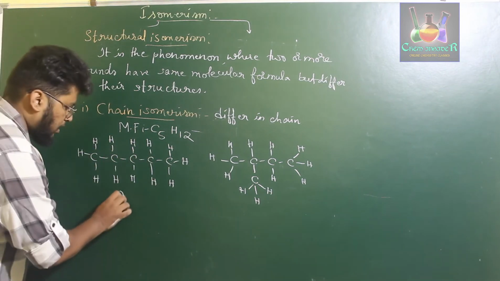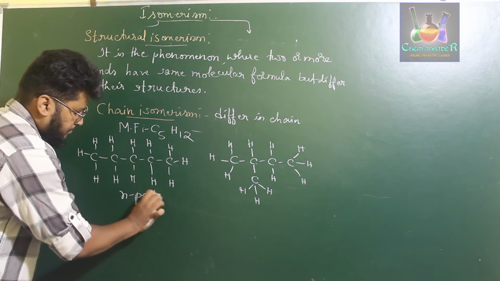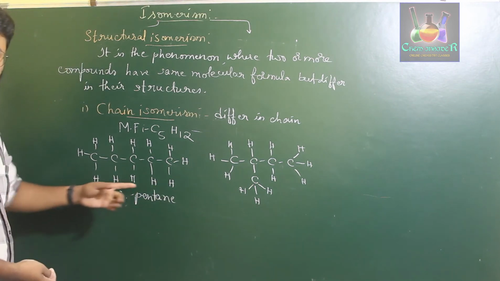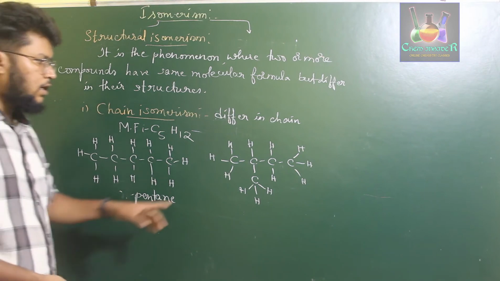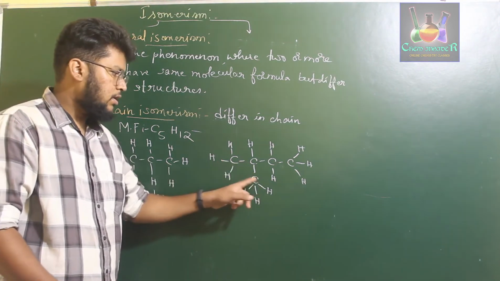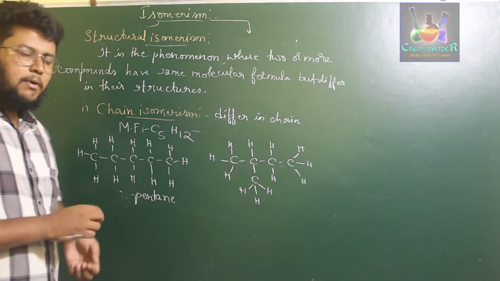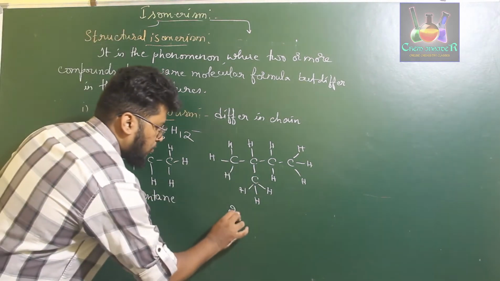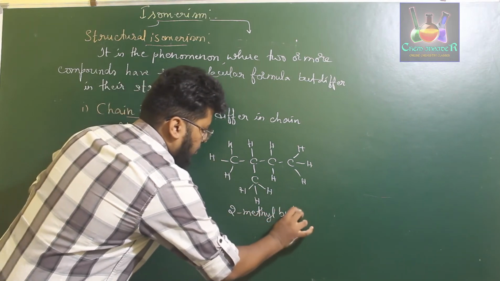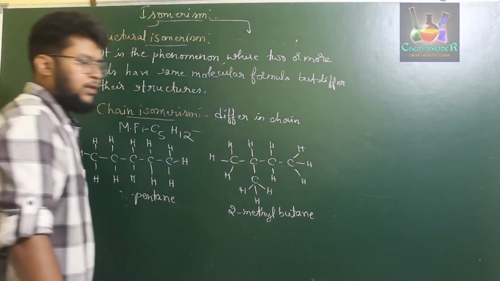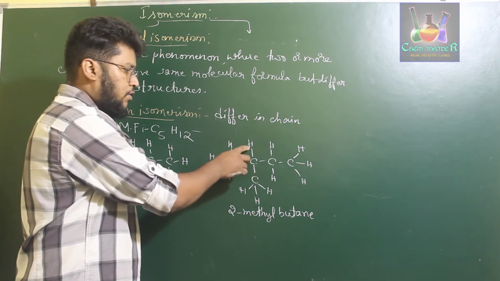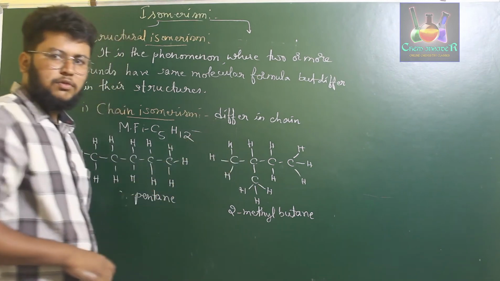So this is n-pentane, called pentane with C5H12 molecular formula. This compound also has the same molecular formula, C5H12, but the name of this compound is 2-methylbutane. Now what we can do is replace one more hydrogen from this carbon and write a CH3 over there.